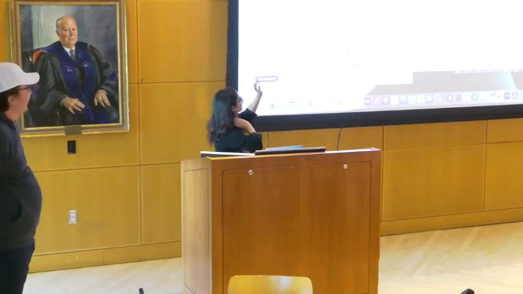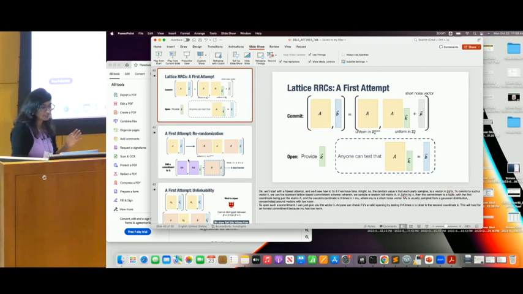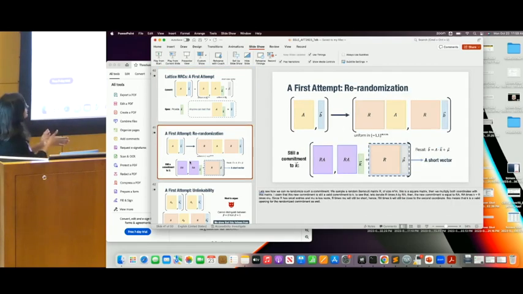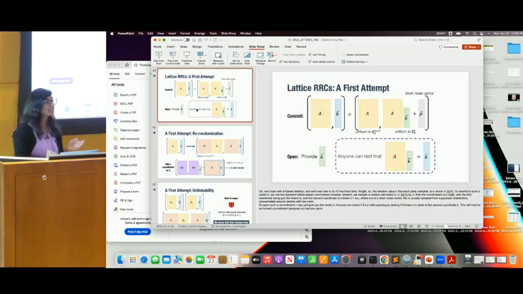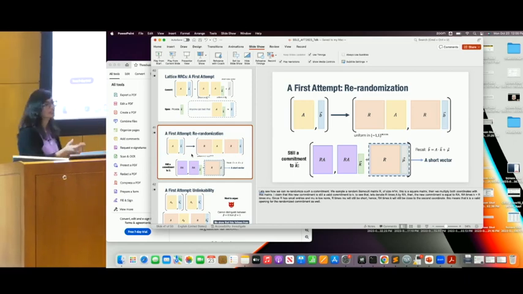So that's in this slide. If you look at the commitment, it's A comma B, where B is A times K plus mu. Once you re-randomize, all we did is multiply both coordinates by a matrix R. So now the commitment is RA, comma RAK plus R times mu. Because of the way we sampled mu and the way we sampled R, the opening test, which is just checking if A times K is close to B, still works even if I don't know R. All I need to know is K, and you can still do the opening test and it works. We can discuss this offline as well if you want.